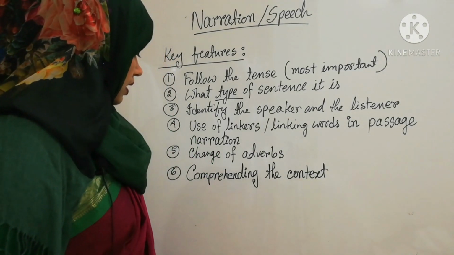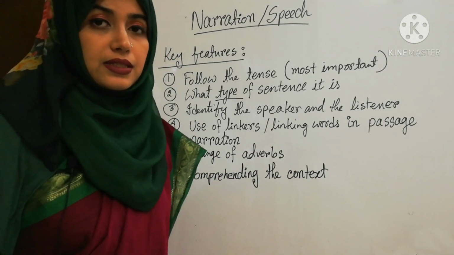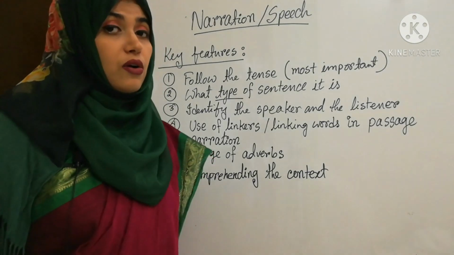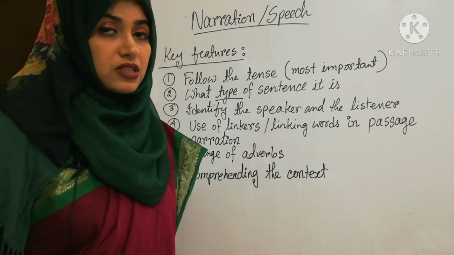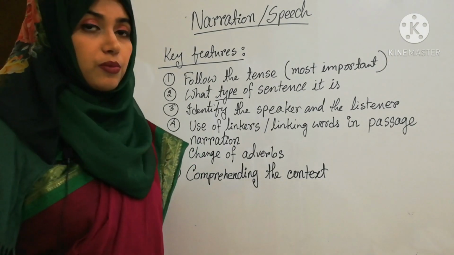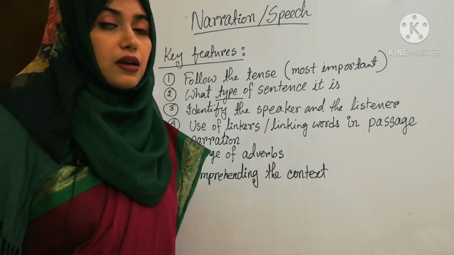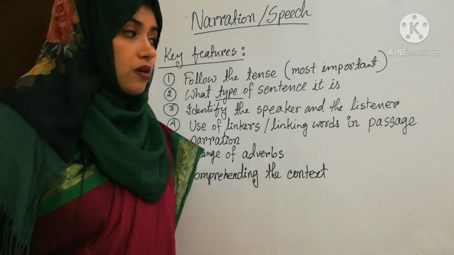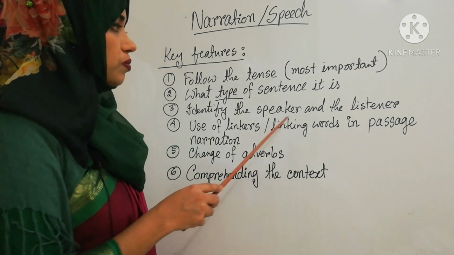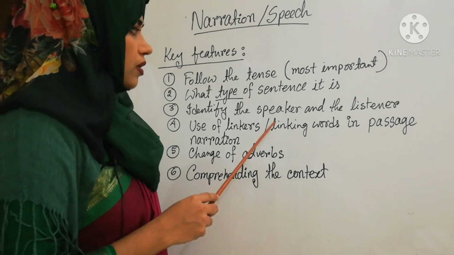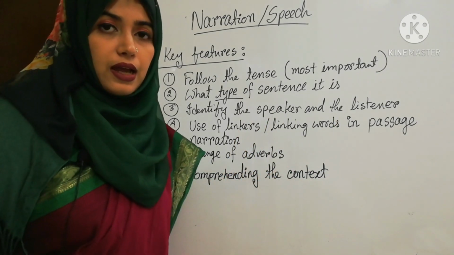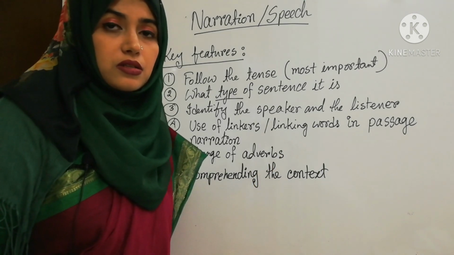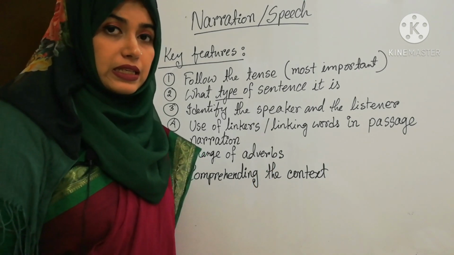Okay. Next one is comprehend the context. You have to comprehend, that means to understand the context. And how can you do that, or how is it important? If you can comprehend the context, you can understand which speech is delivered by whom, because you will get 2 persons or characters, the speaker and the listener. And if you can understand the context, you can find out the speaker and listener easily.